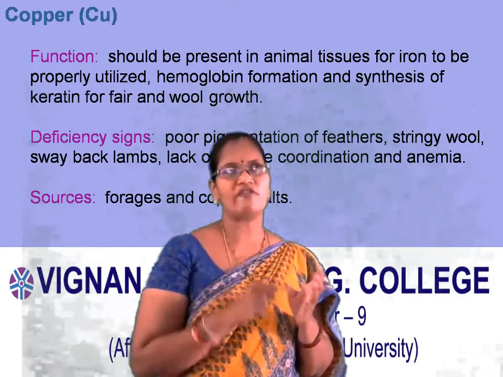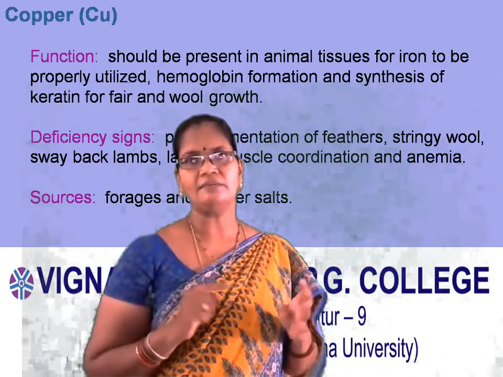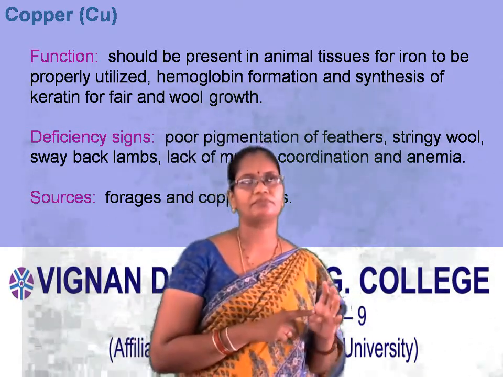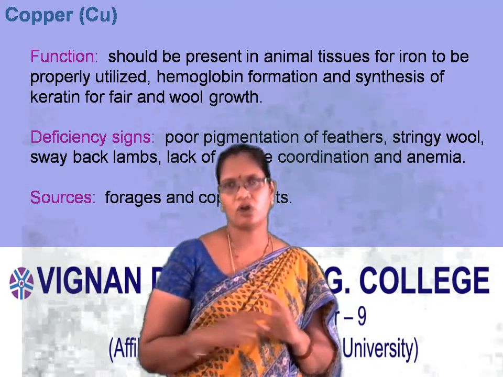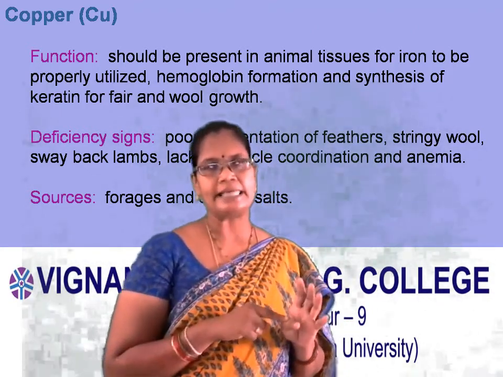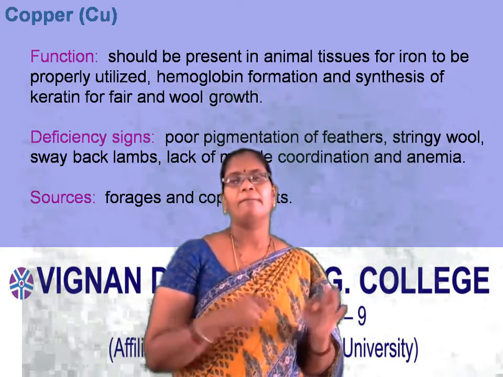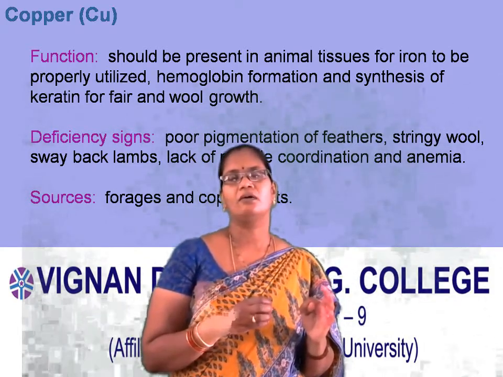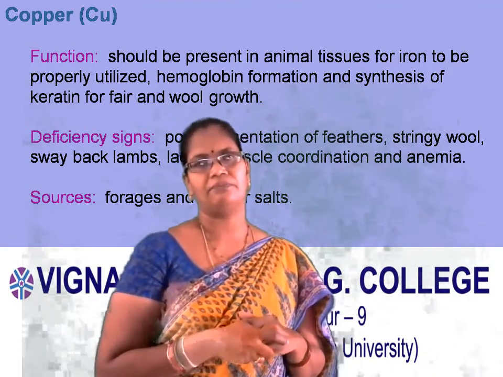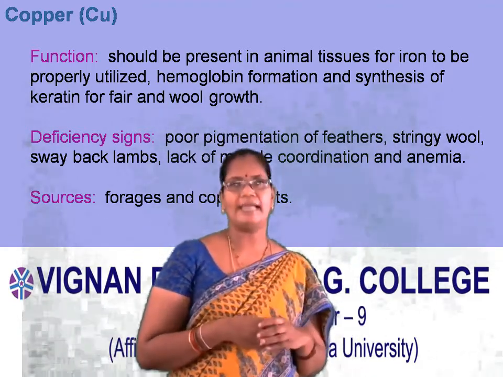So deficiency of copper will affect the pigmentation, and next it leads to improper muscle action, and finally leads to anemia.